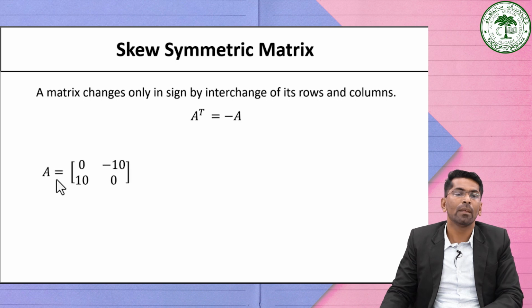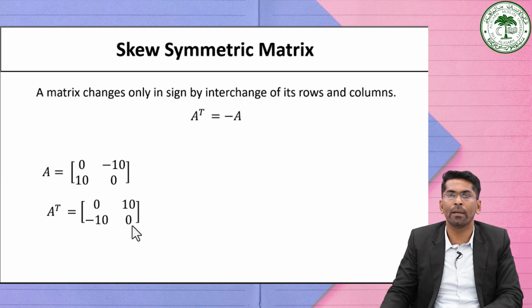For example, matrix A is equal to 0, minus 10, 10, 0. If you take the transpose of this given matrix A, then it is equal to 0, 10, minus 10, 0. See here only sign is changed. Here it was minus, now minus is changed to here. But there is no other change that has happened.